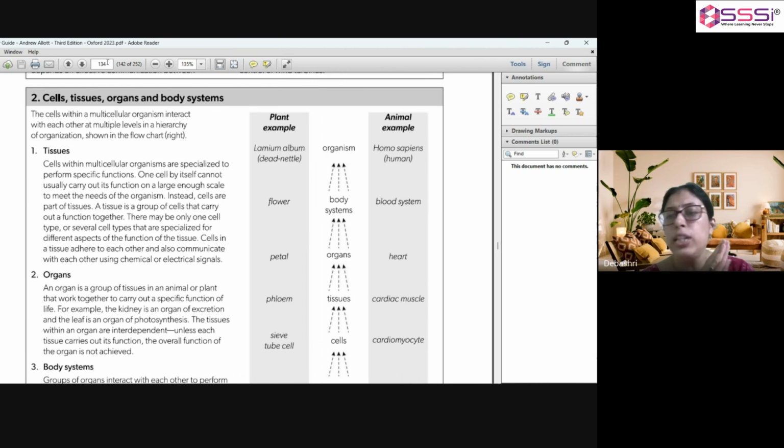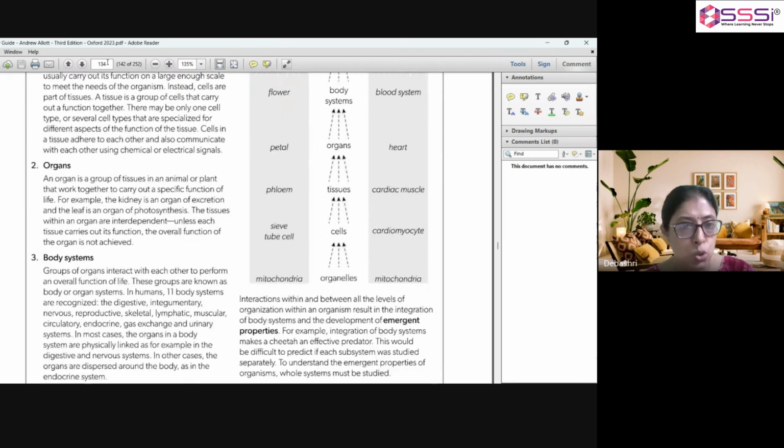At first, you know that cells are the structural and functional units of a body system. Now cells combine to form tissues which are specialized to perform specific functions. Then we come to organs which are formed of various types of tissues.